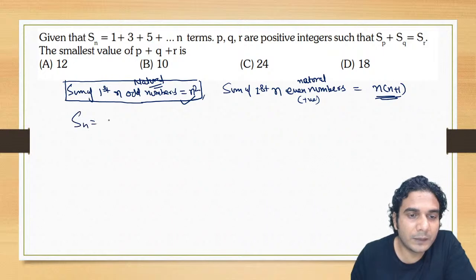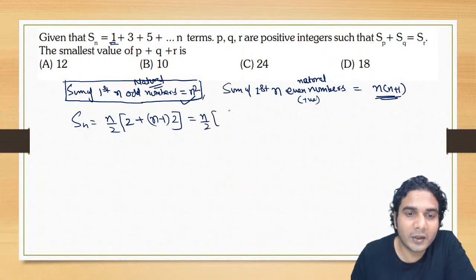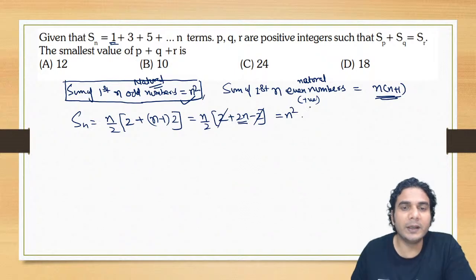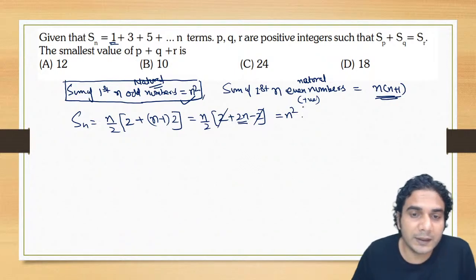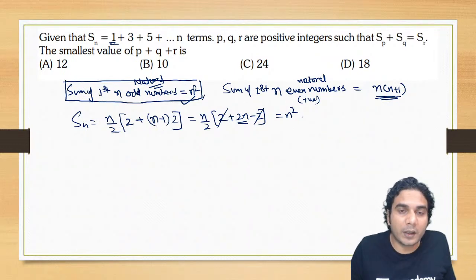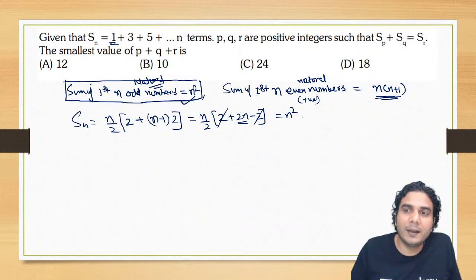Sum of first n odd numbers is n by 2 into 2a, so 2a is 2 into 1, right? 2 into 1 plus n minus 1 into the common difference. What is the common difference? Common difference is 2, so it is going to be n by 2. Now inside you can see it is 2 plus 2n minus 2, right? 2 and 2 will get cancelled, so it is 2n only. 2n into n by 2 is what? n square. It was so simple, right? But why should we waste time in this? Because this is very useful and it is used a lot. Whenever we see the sum of n odd numbers, we can apply n square.